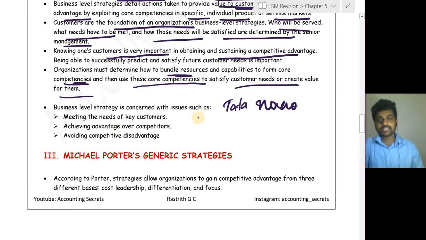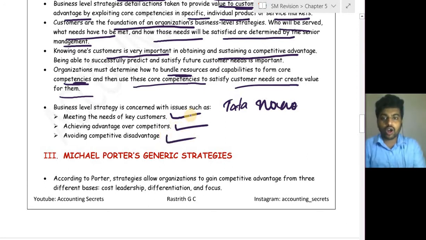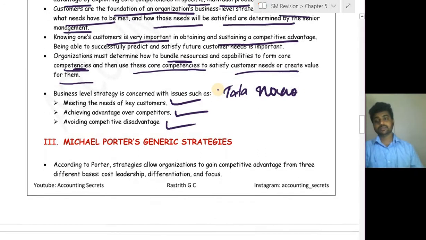Business level strategy is concerned with issues such as meeting the needs of key customers, achieving advantage over competitors, and avoiding competitive disadvantage. So what are the issues concerned with business level strategy? First, and very important, customers are God, that is, to satisfy the needs of the customer. Next is achieving the advantage over competitors, that is, getting a competitive advantage through core competencies, and also to avoid a competitive disadvantage.